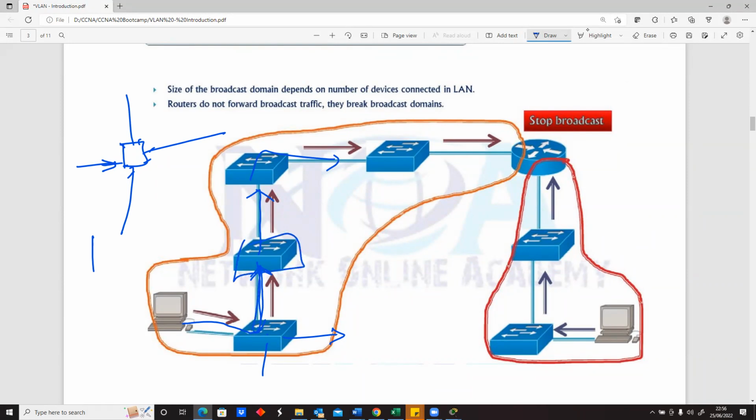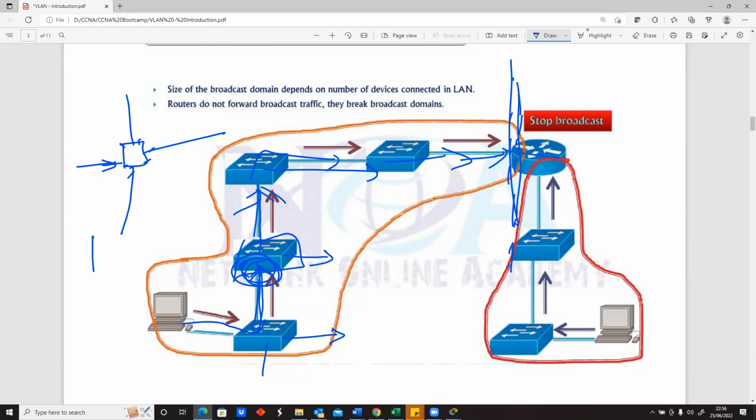Because this is a switch, when it receives a broadcast message, the only thing it will do is propagate it via all the other ports, apart from the one that sent it. So it will not send it back here. It will just send it to all the other ones. So technically, we'll be sending it to all these ones. But one thing about a router is that a router does not propagate broadcast messages. So when it gets to the interface of the router, it will block it. It will not be able to pass through it.